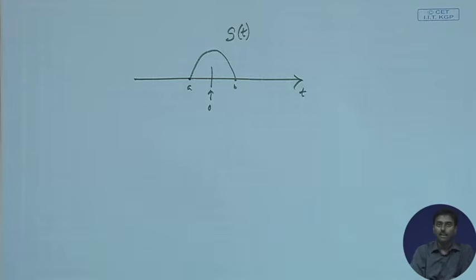If this is the signal and I wish to do a similar analysis as Fourier did in his Fourier series analysis, I still want to see what frequency components it has, how to define them, and whether we can get some spectrum out of it. But the problem is that whatever Fourier did was good for periodic signals. For a periodic signal only, we have some strong results. So, can we apply those results here? For that, we have to forcefully make this signal periodic. So, let us try to do that.